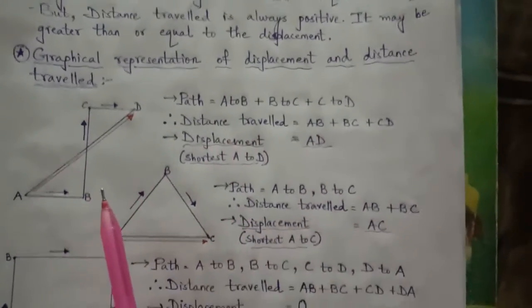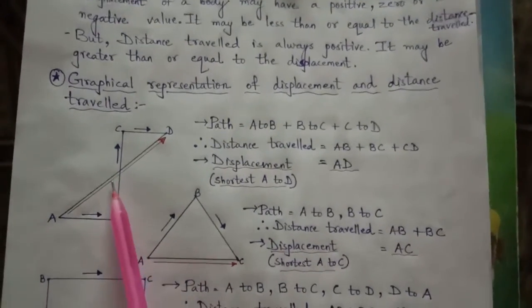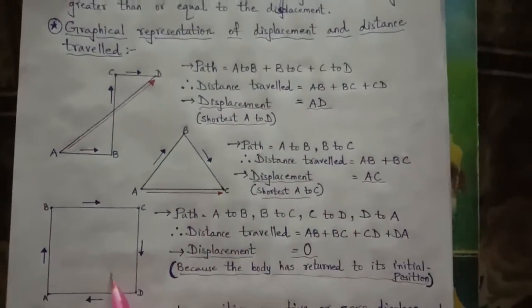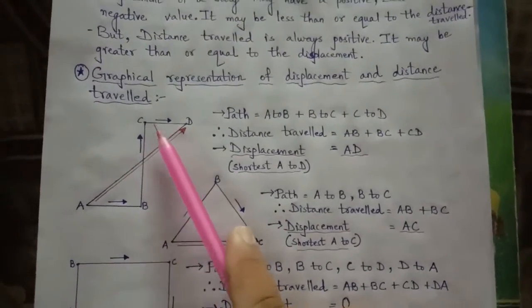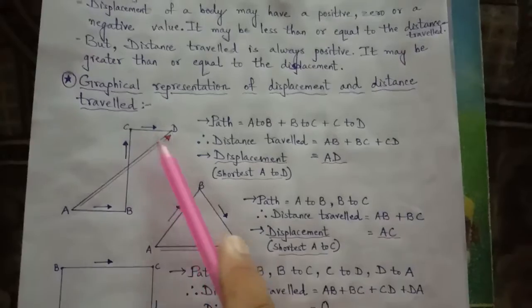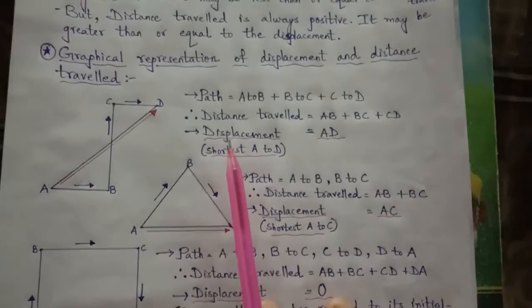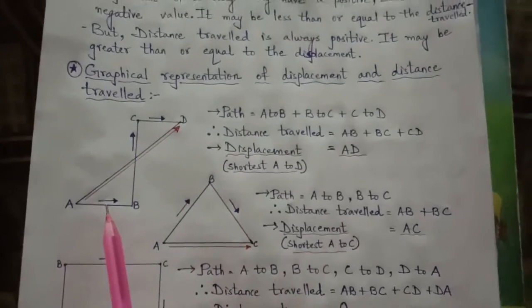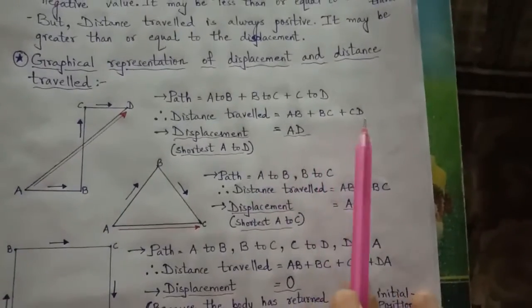Let us see some graphical representation so it will be easy for you to understand. Here is figure 1 and its explanation is here. This is figure 2, its explanation is here, and this is figure 3. You can see here the path A to B an arrow, B to C arrow, C to D. So distance is traveled from A to B, B to C, C to D. If we need to know the total distance, suppose it is 2 km, 3 km, 2 km. So 2 plus 3 plus 2, that is 7. It means AB plus BC plus CD.